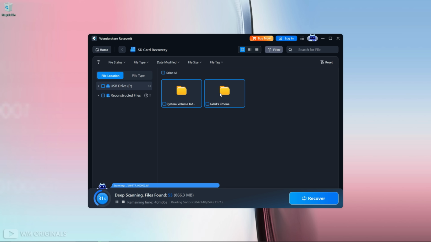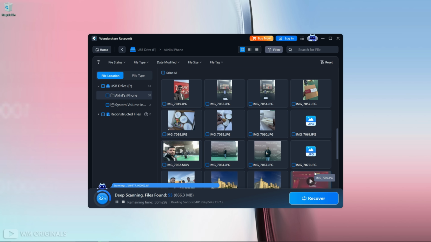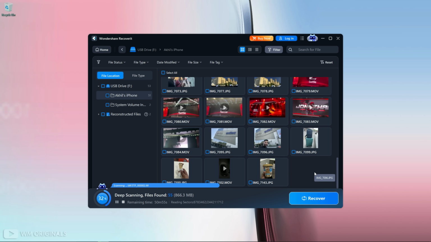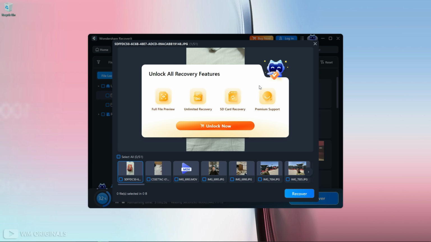See, here we have Akhil's iPhone folder. Let's open it. Wow, it has all the photos and videos that I had just deleted after formatting my SD card. It also shows a preview for the files. Let's open it to preview, and for that, click any of these files.